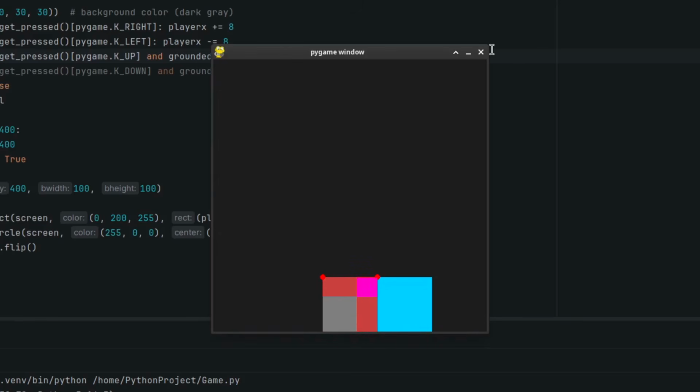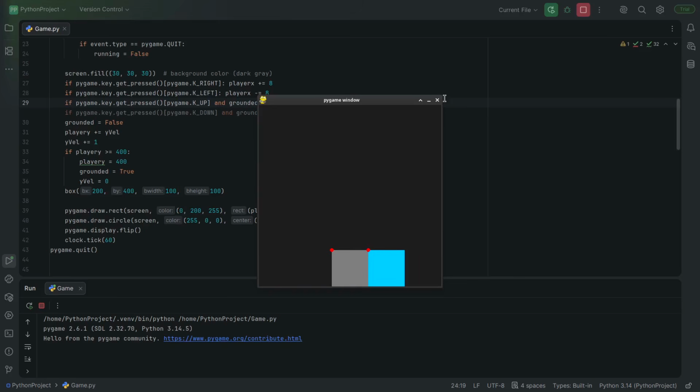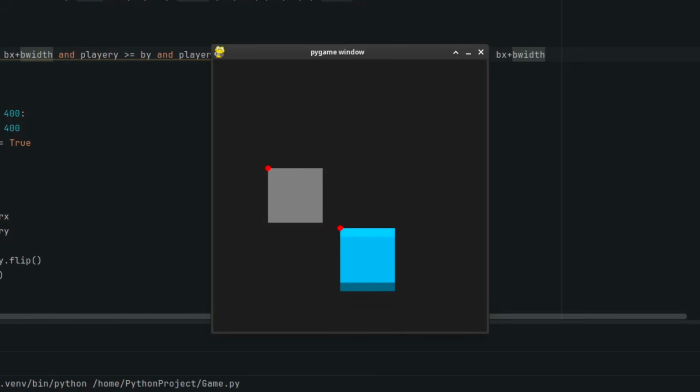So if the player jumps right here, which hitbox will push the player? I don't want to have to worry about that. Instead, I have a different idea. I'm going to track where you were every previous frame. And if on the last frame you were in front of this line, but now you're behind it, that's when it'll move you. So basically, instead of pushing you out when you're anywhere in this area, it'll only push you out when you just cross this line.